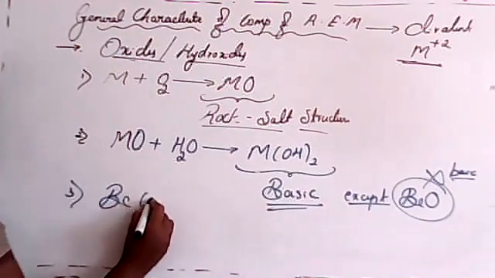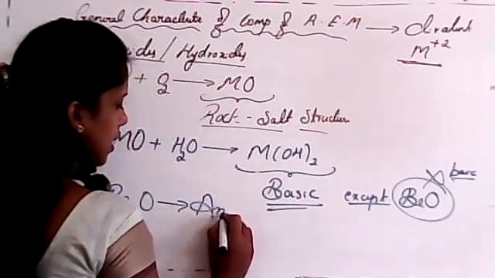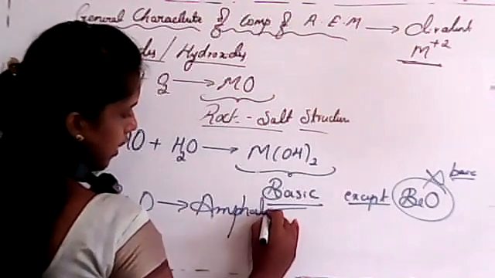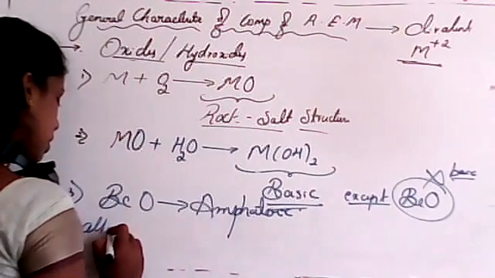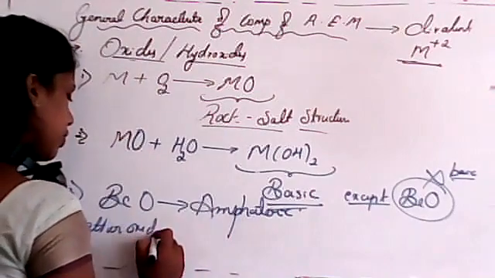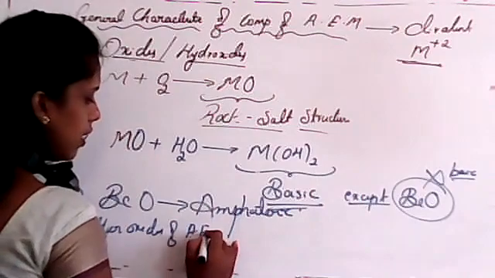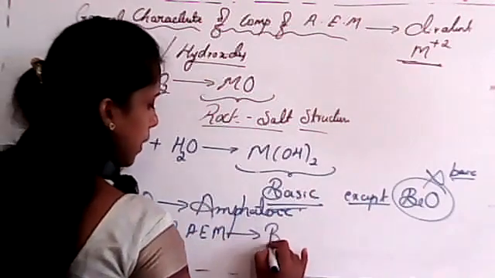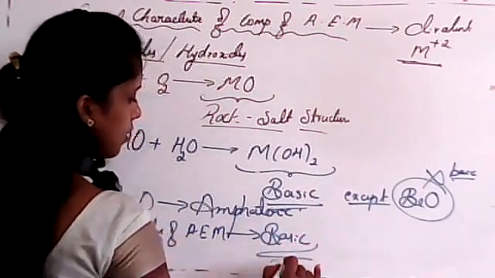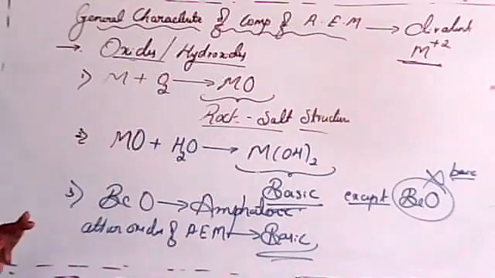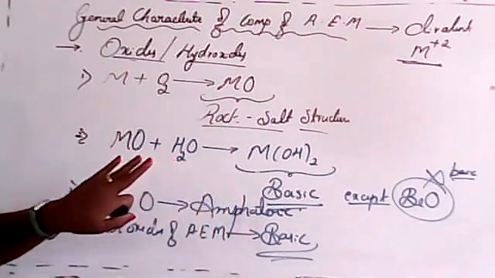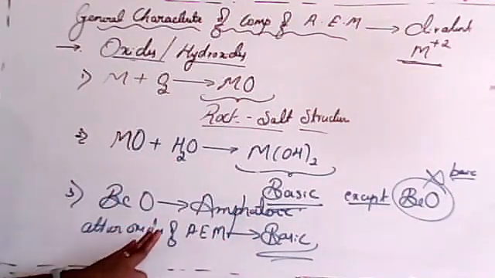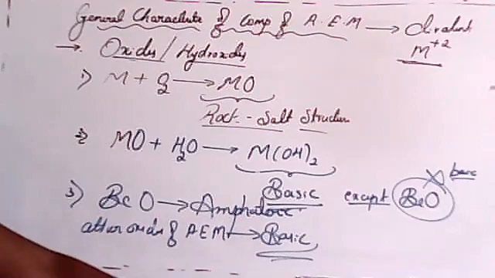Beryllium oxide is amphoteric in nature. Beryllium oxides are amphoteric, but other oxides of alkaline earth metals are basic. So these are basic in nature. That is very important. Students, if you are considering beryllium oxide, it is amphoteric in nature, but other alkaline earth metal oxides are basic in nature. Clear?